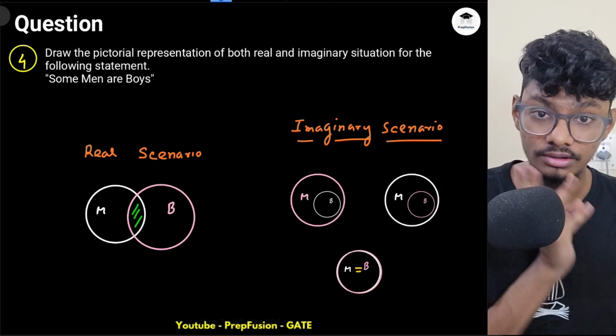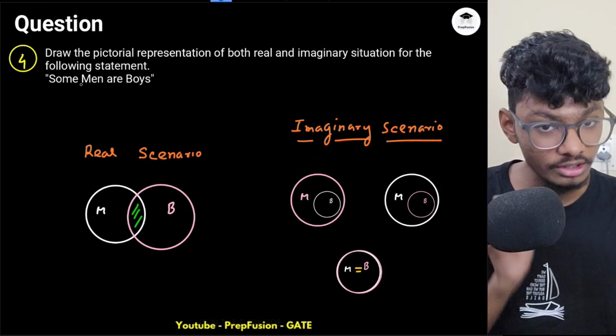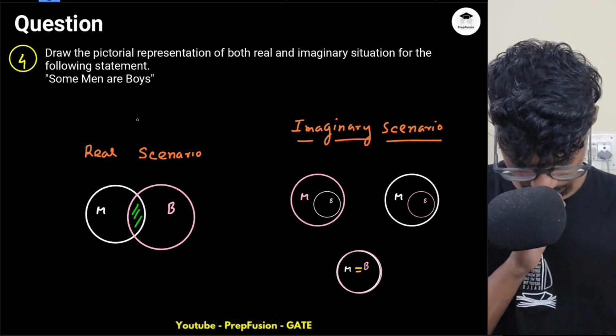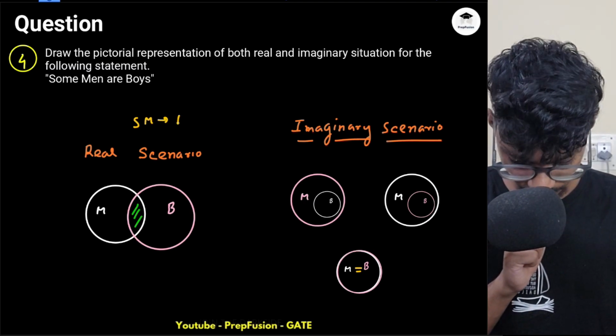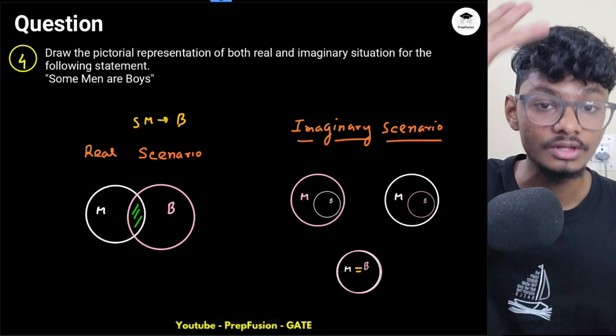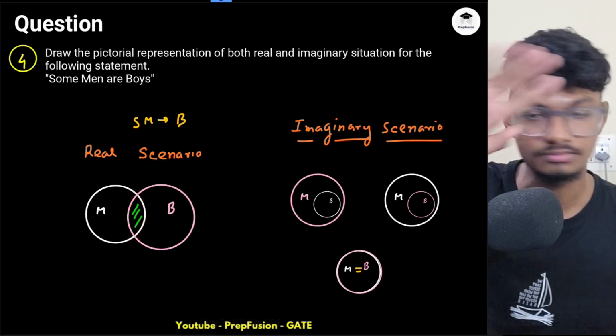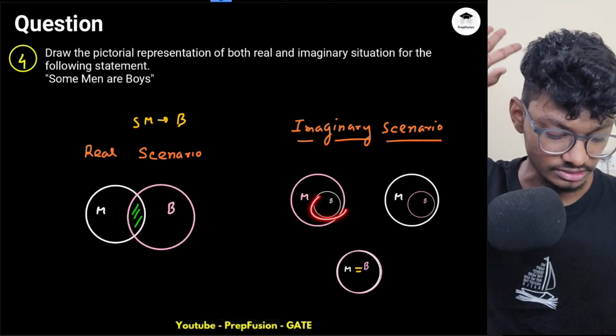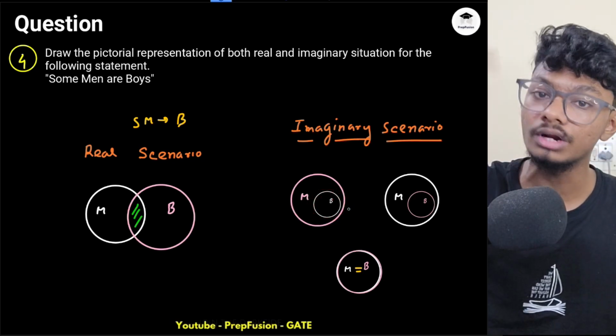Here actually all three are possible, because I only know the information about some men, two boys. So there has to be at least, what can I say, confirm, there has to be a common region between men and boys. That is confirmed, right? So some men are boys. I cannot comment about other men.